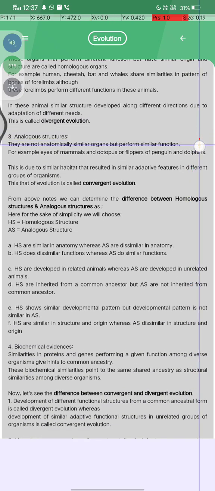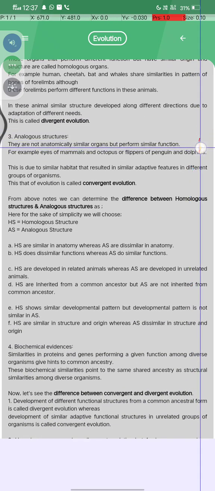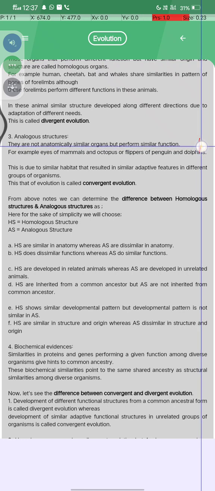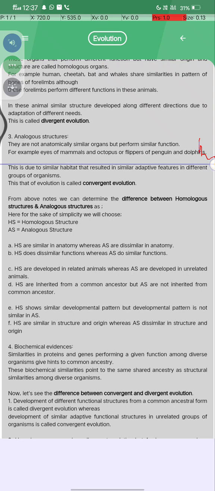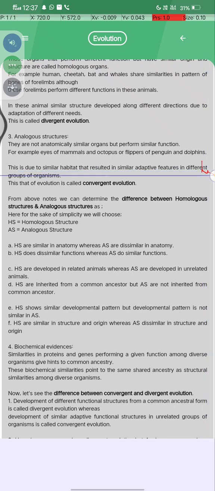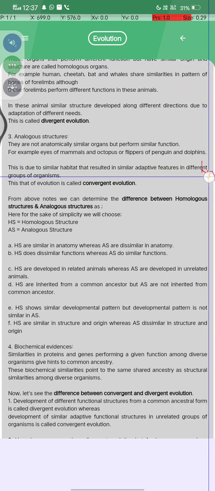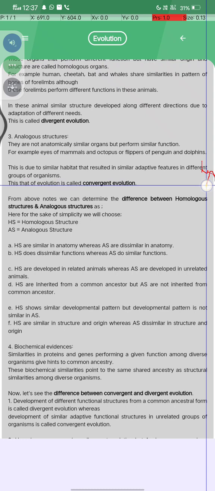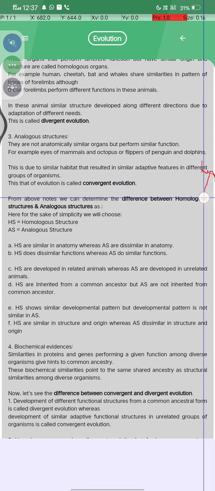After that are analogous structures. They are not anatomically similar organs but perform a similar function. For example, the eyes of mammals and octopus, or the flippers of penguins and dolphins. This is due to a similar habitat that resulted in similar adaptive features in different groups of organisms. This type of evolution is convergent evolution.